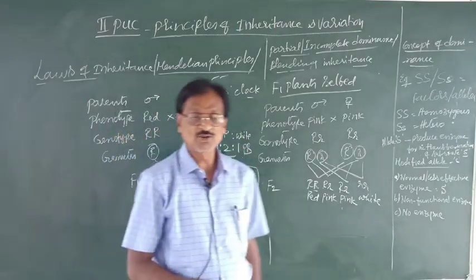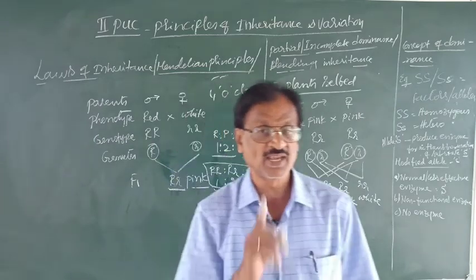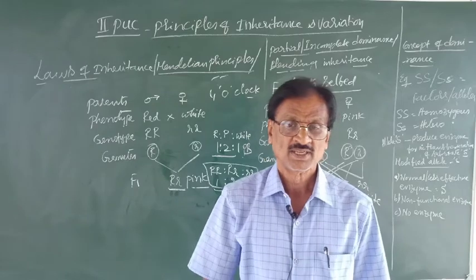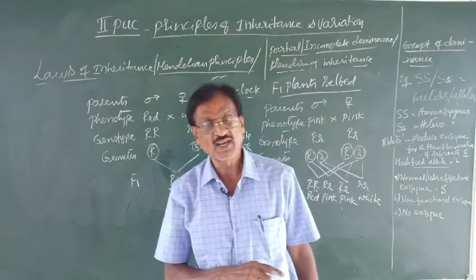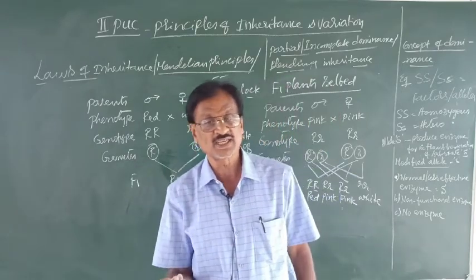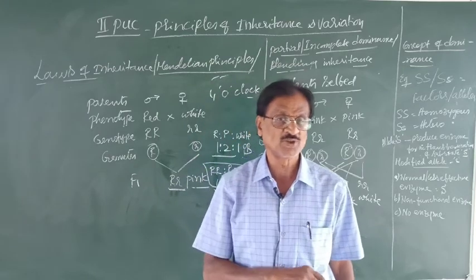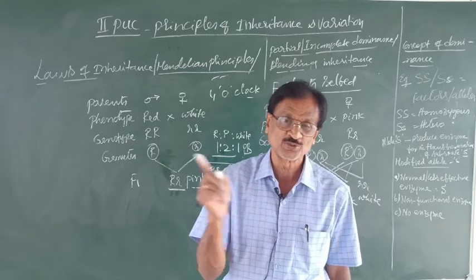Observe, both the phenotypic and genotypic ratios remain the same. But according to Mendel, the phenotypic ratio was 3:1, and the genotypic ratio was 1:2:1.